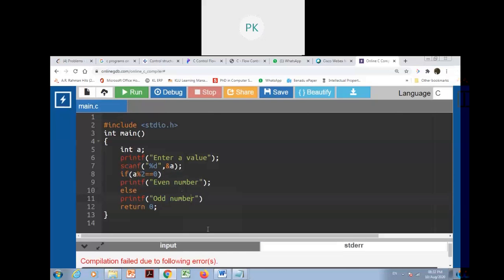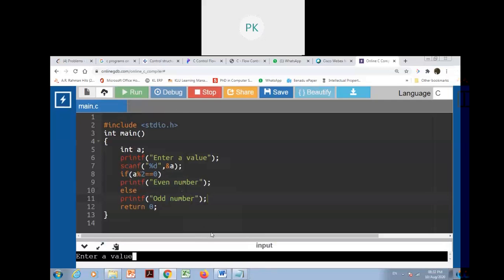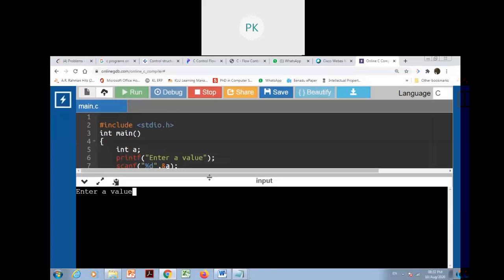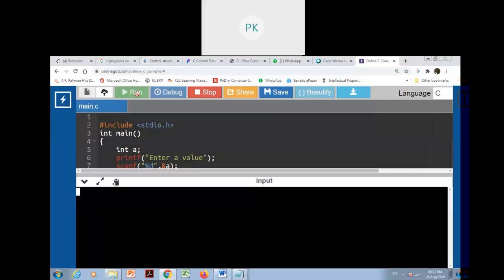If else. I did not give a semicolon, right. Enter a value. If I give an even number, then it will print even number. Let's execute again. If I give any odd number, then it will print